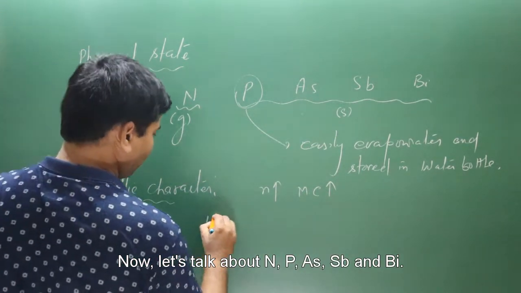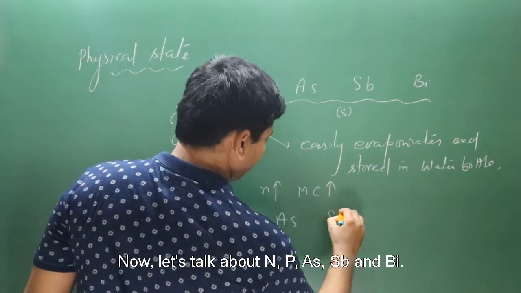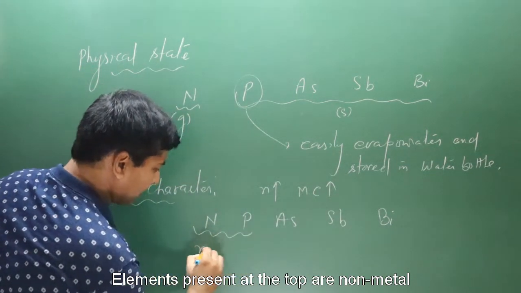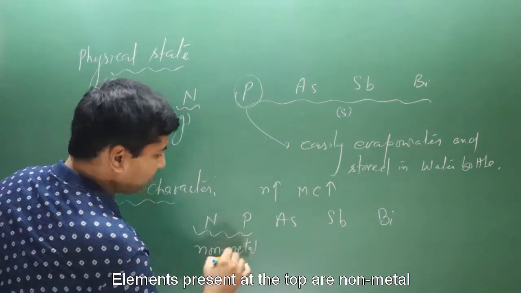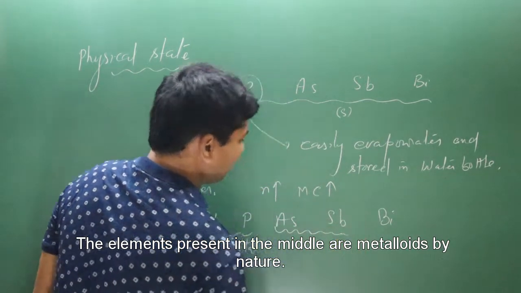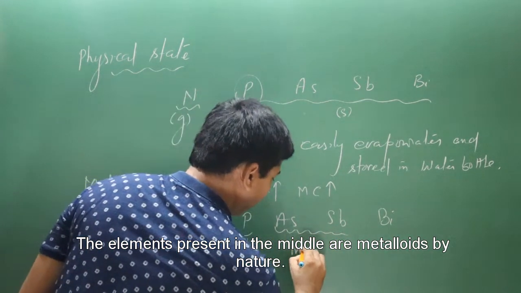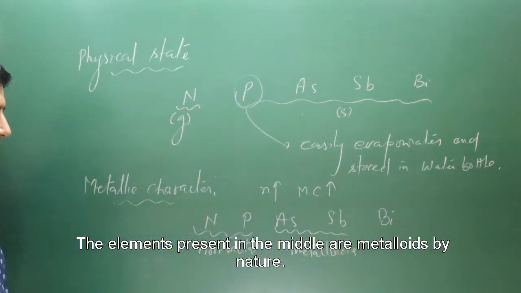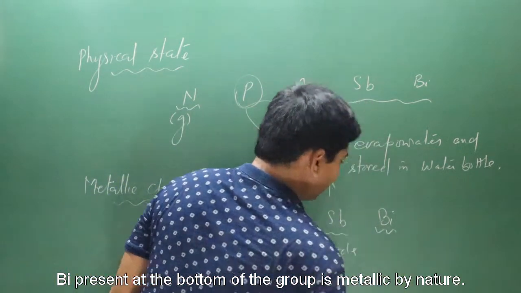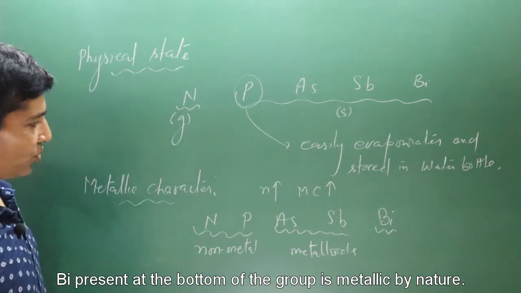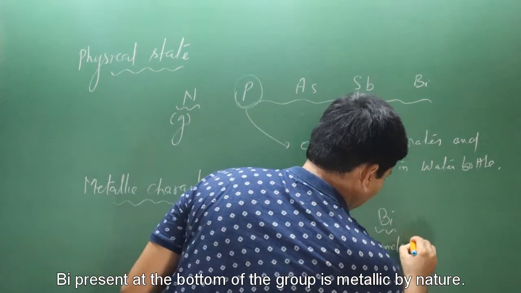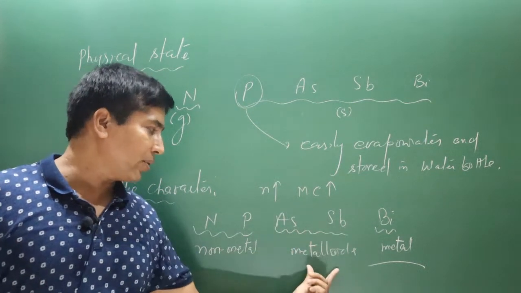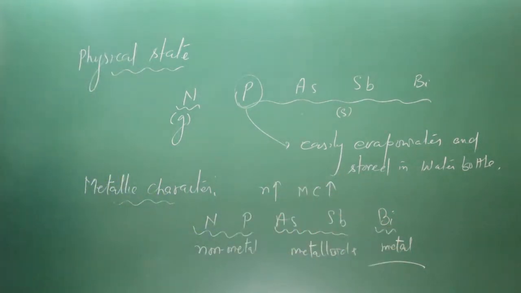Now let's talk about nitrogen, phosphorus, arsenic, antimony, and bismuth. Okay, so you can see the elements which are present at the top, they are non-metal. And the elements which are present in the middle, arsenic and antimony, they are metalloids by nature. Okay, metalloids. They show both properties, metallic as well as non-metallic. But bismuth we have at the last, at the extreme bottom of this group, it is metallic by nature. It is metal. Okay, so you can see nitrogen, phosphorus non-metal, arsenic, antimony metalloids, and bismuth is metallic by nature.